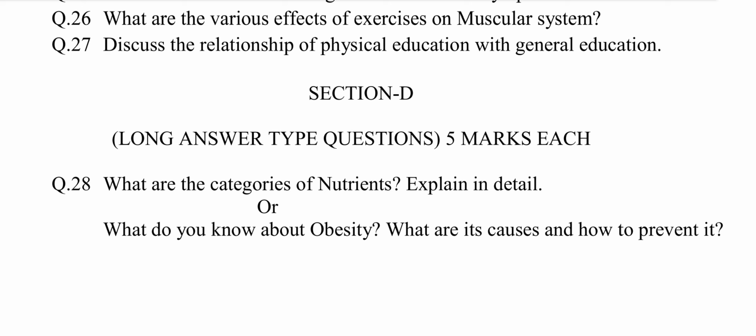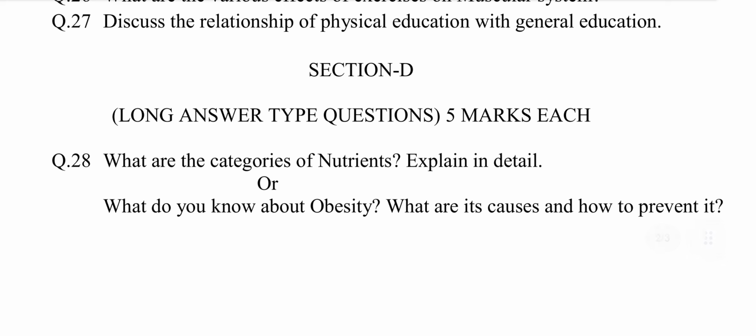Question number 27. Discuss the relationship of physical education with general education. This question is selected from chapter number 1, Concept of Physical Education. The answer may be: physical education is an integral part of general education, which promotes harmonious growth and development. Through vigorous muscular activity, a person modifies his behavior.